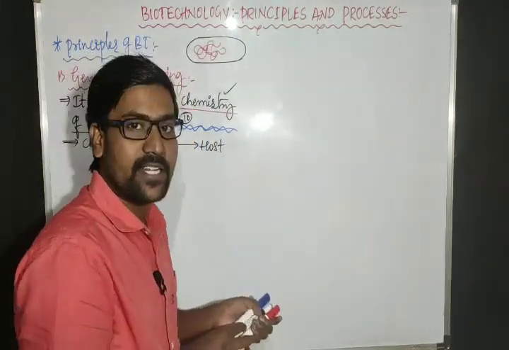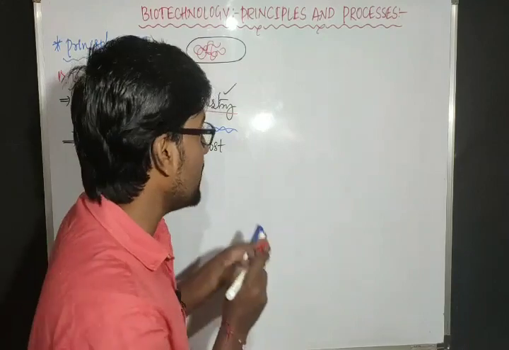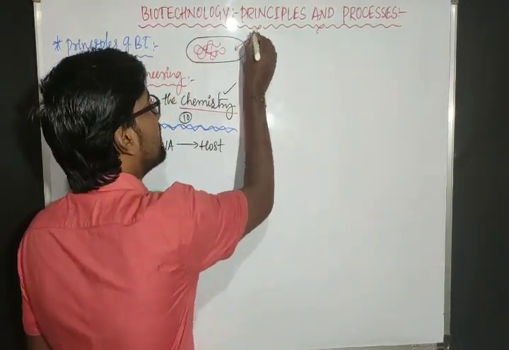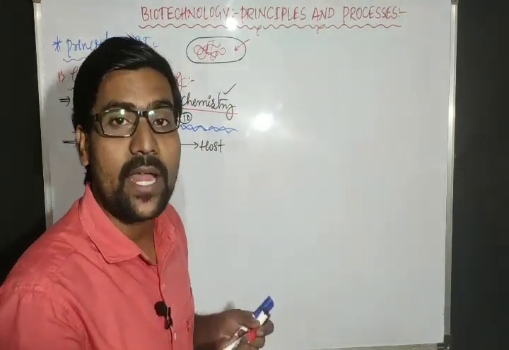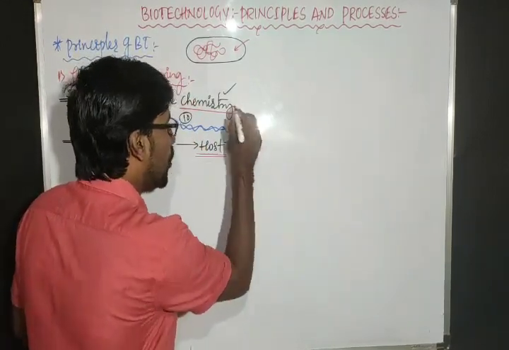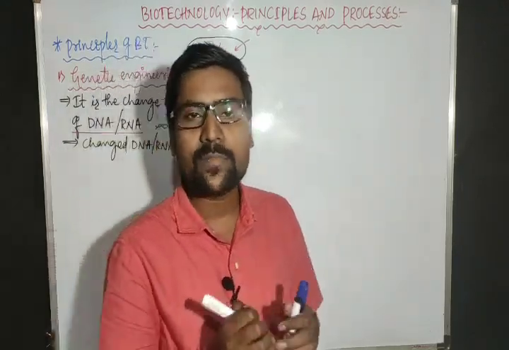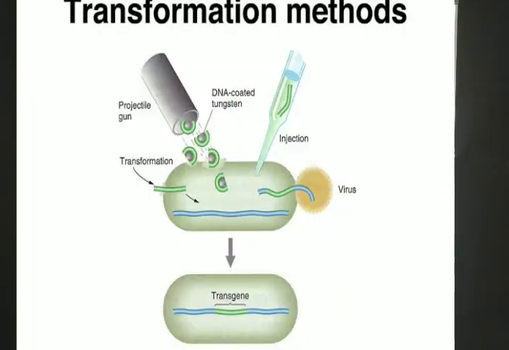That gene, that means chemistry of the DNA changed. That gene is introduced into this bacteria. Which bacteria? E. coli bacteria. Now the E. coli bacteria will work as host cell or host organism. Host means any organism or any cell which is receiving the part of the DNA or which is receiving the gene.